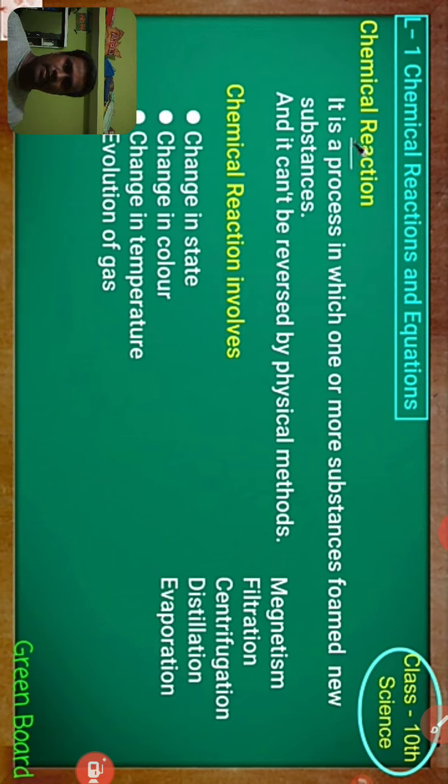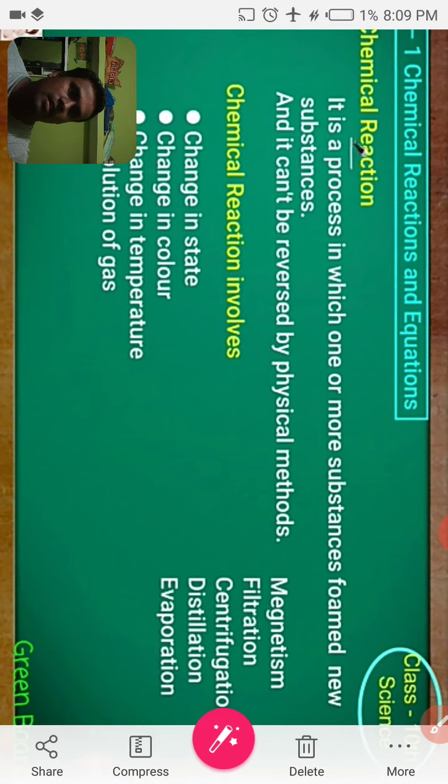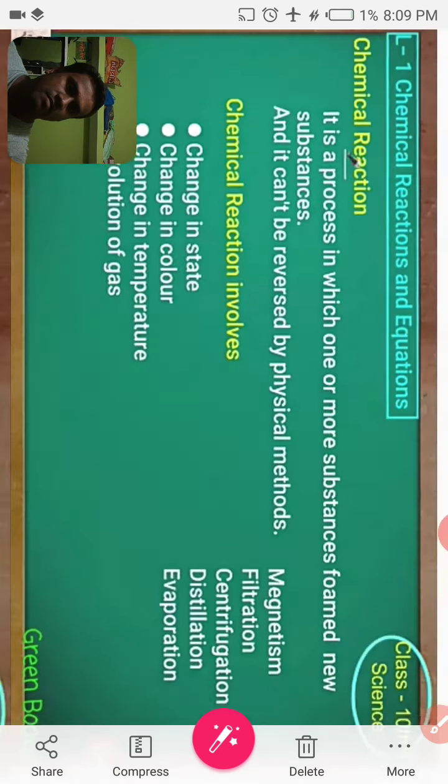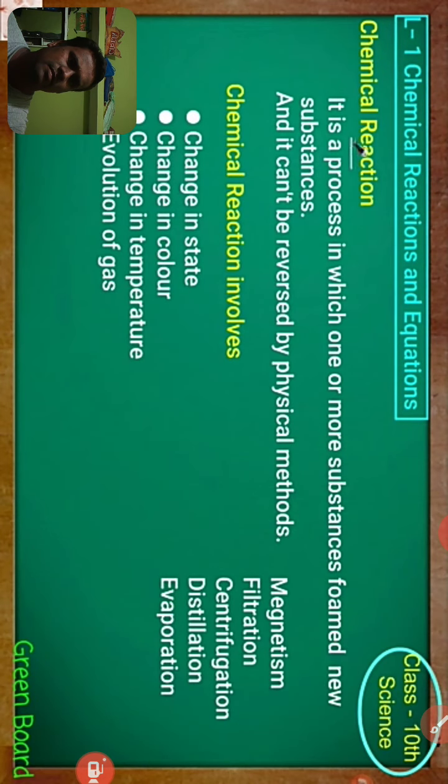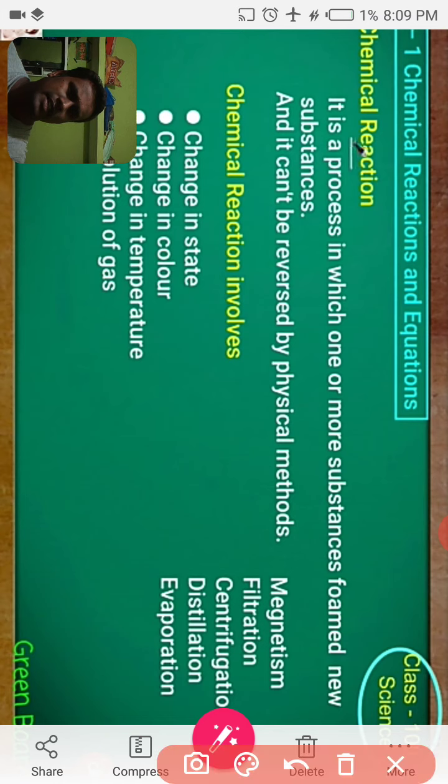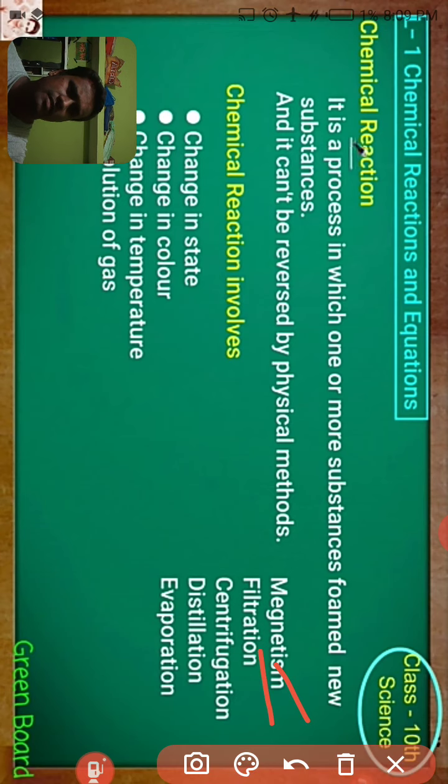This chemical reaction cannot be reversed by any physical methods like magnetism, filtration, centrifugation, distillation, and evaporation.